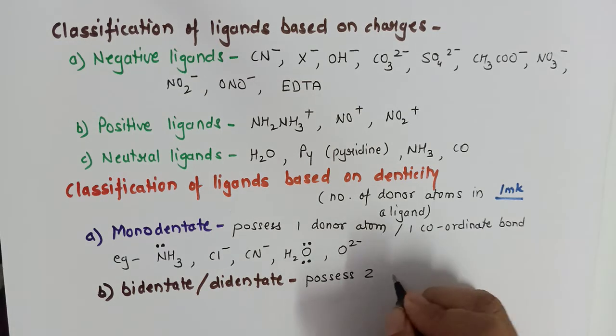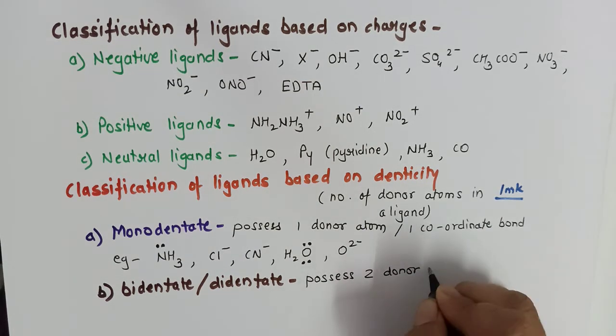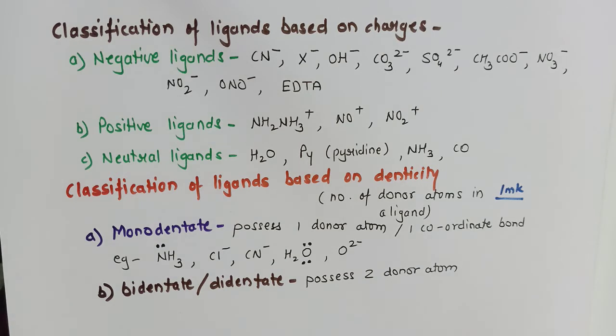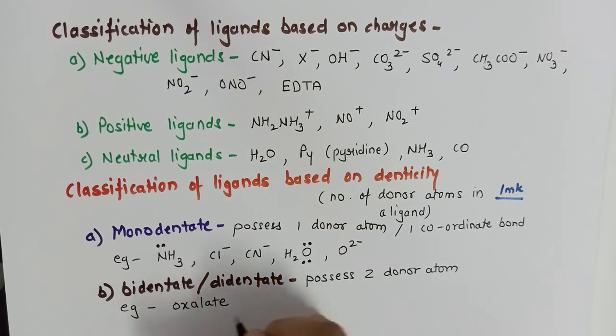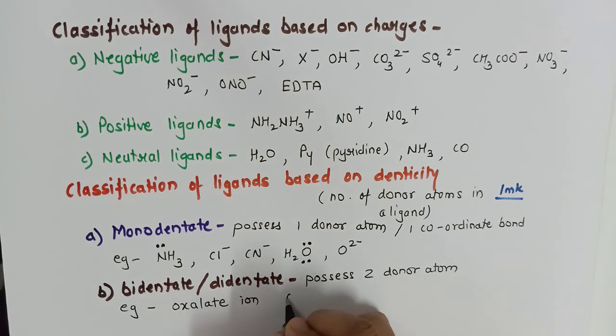It will have two donor atoms, or I will say they will donate two pairs of electrons, or it forms two coordinate bonds. For example, oxalate ion, which is derived from oxalic acid.